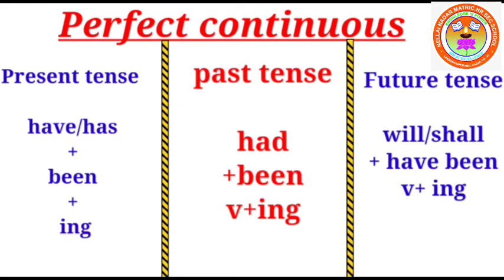Then had been plus verb plus ing. Had again past, been perfect, and ing verb form continuous. So past perfect continuous. You can easily identify, you can easily understand and write. Future: will or shall have plus been plus verb plus ing. Will or shall have, future; been, perfect; and ing verb form, continuous. So you will get future perfect continuous.